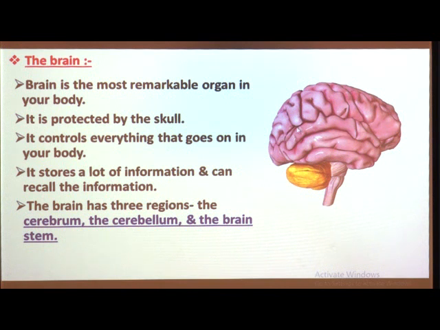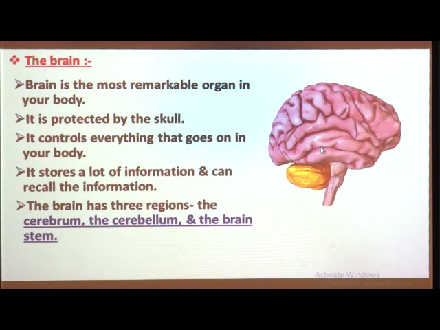This largest part is the cerebrum, and this golden color part is the cerebellum, and this stem like structure is the brainstem. In this picture you can see these three regions of the brain. So our brain has three main regions, and we have to study about that in detail.